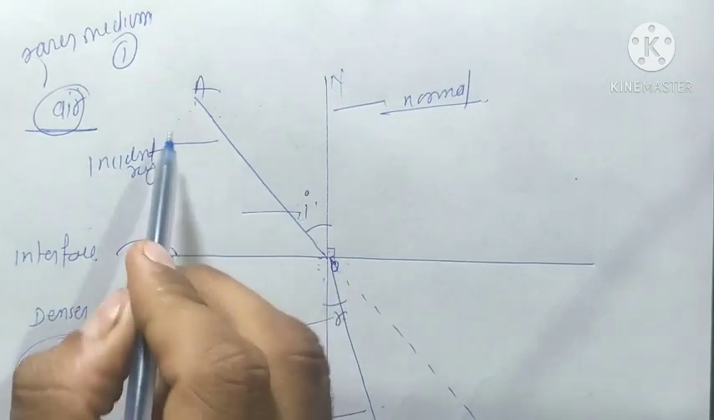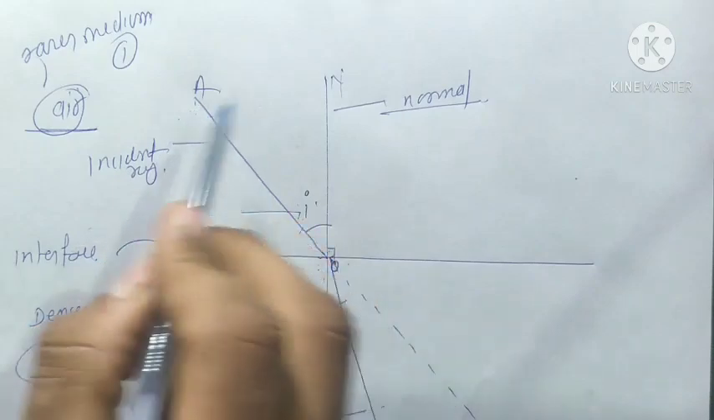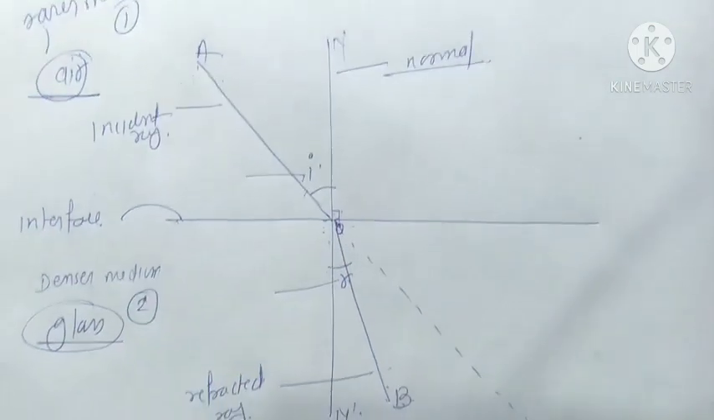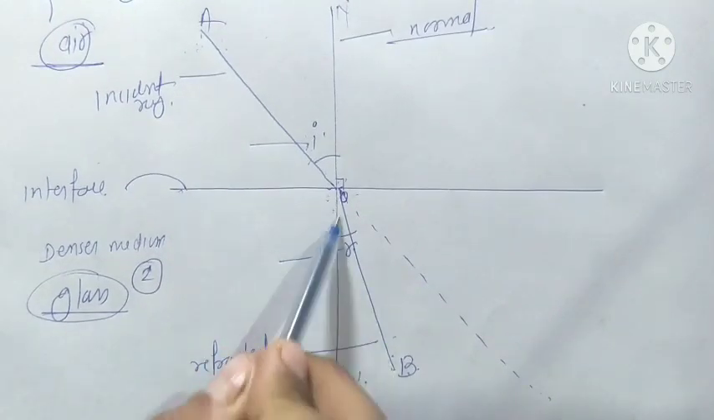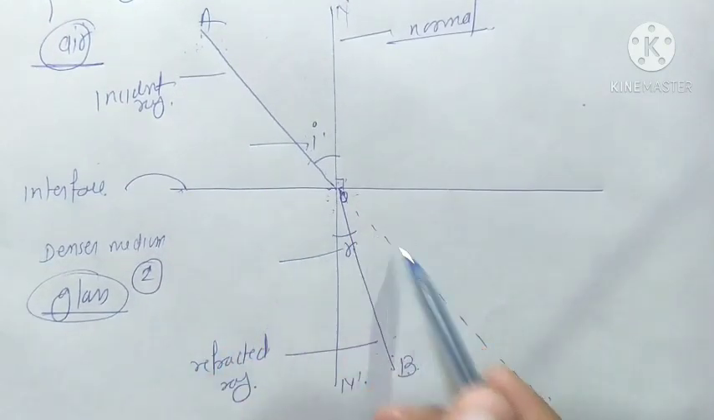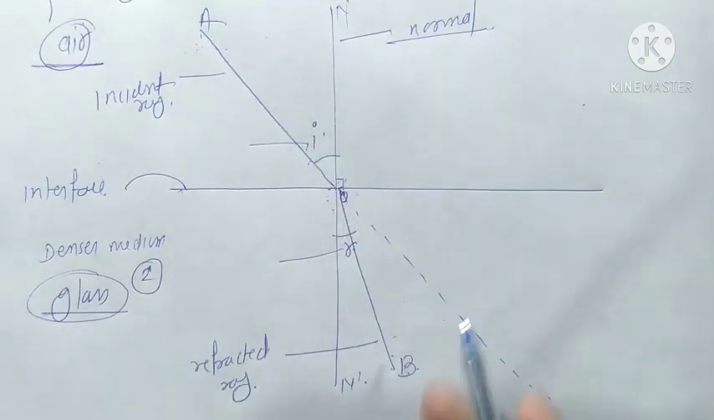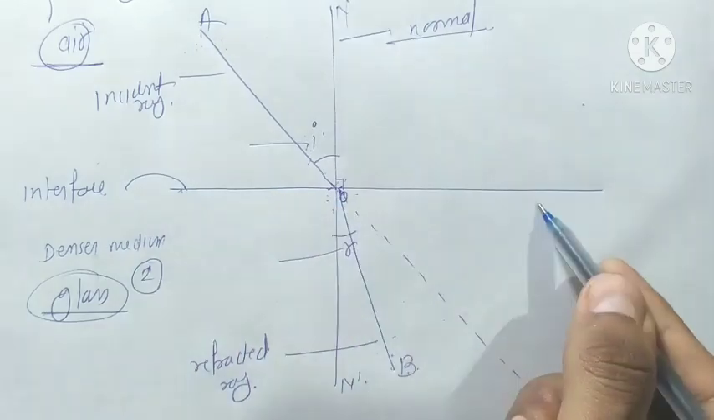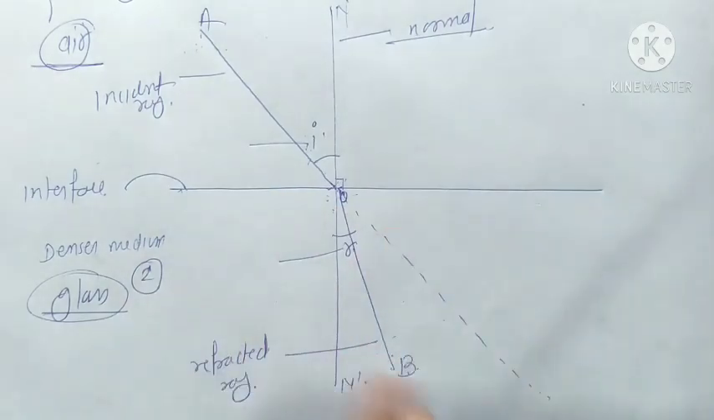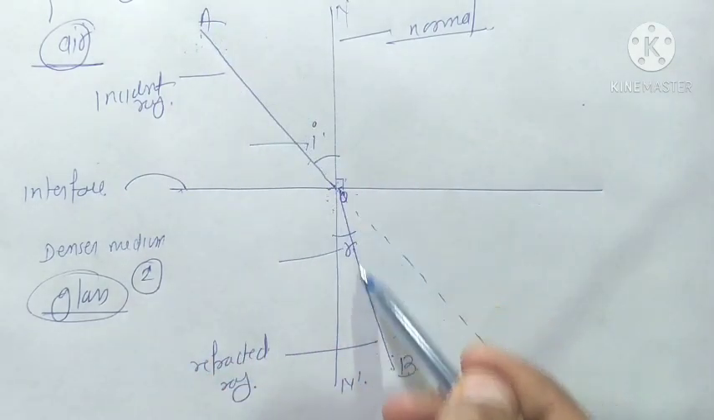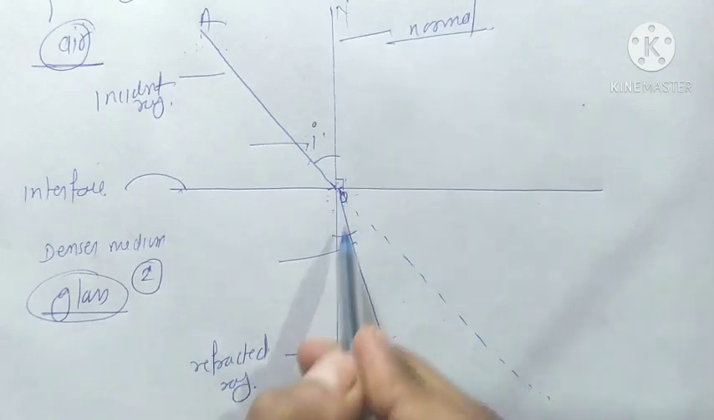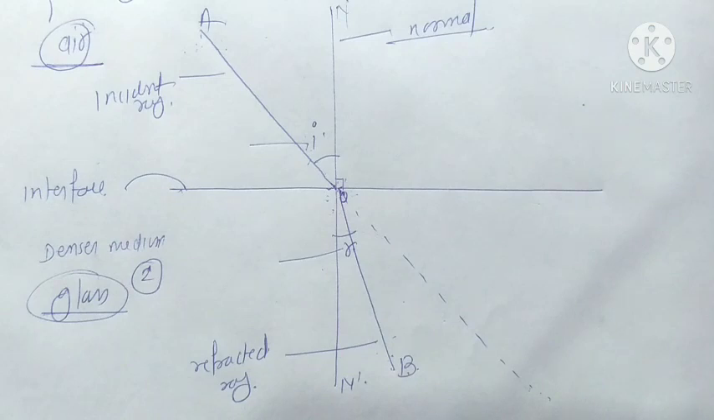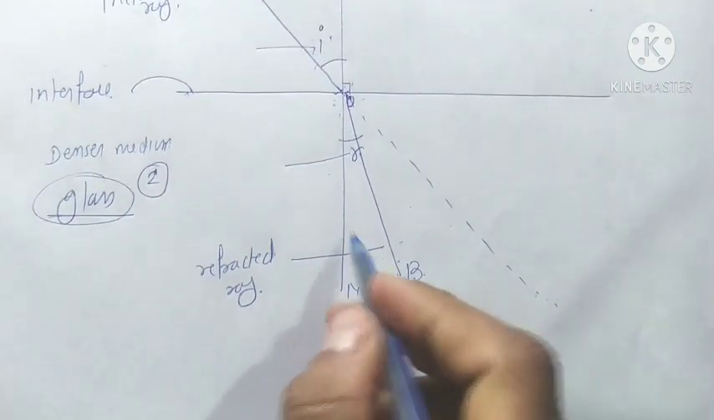So when this light travels from the rarer medium and goes along OB, from A to B, it enters the denser medium, from rarer medium to denser medium, at point O on this interface. This shows that this ray of light bends towards the normal. This is the original path, but it bends towards the normal when it goes from rarer medium to denser medium. So now we take a glass slab.